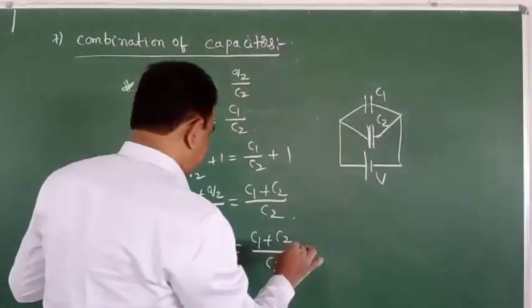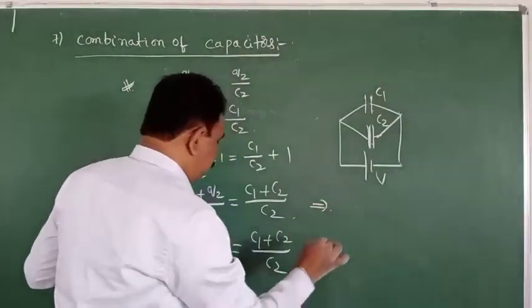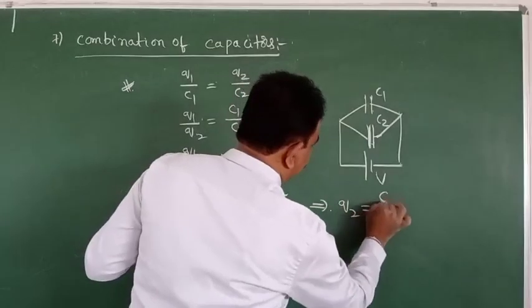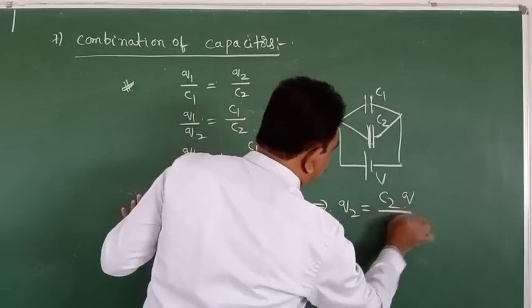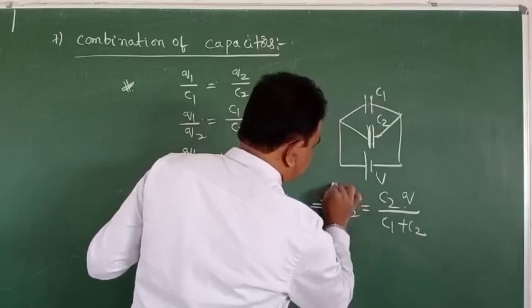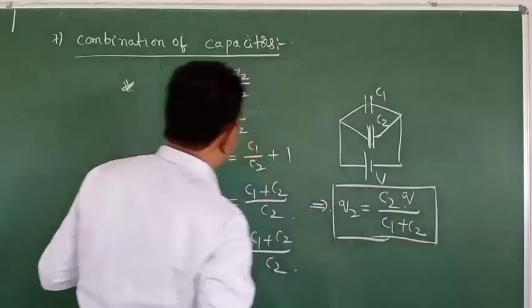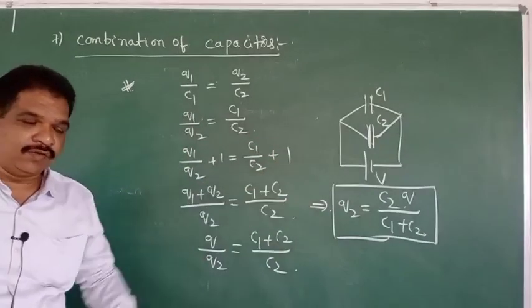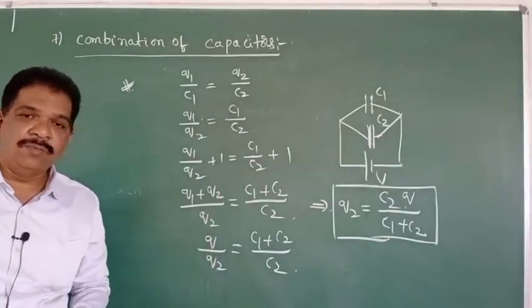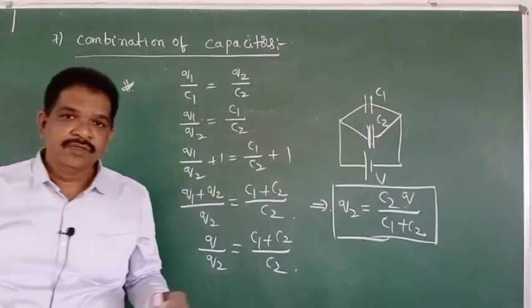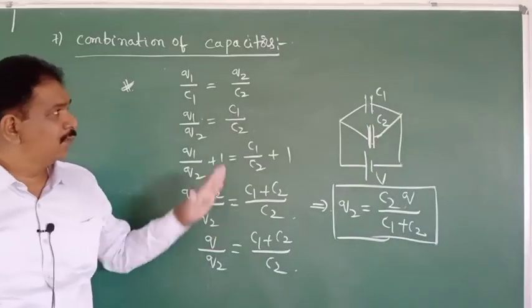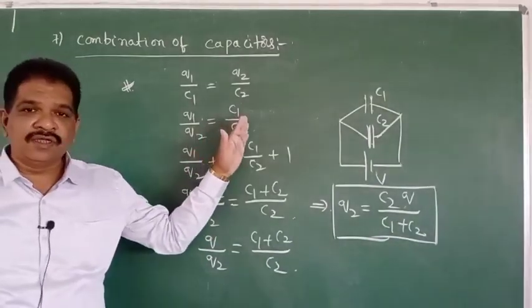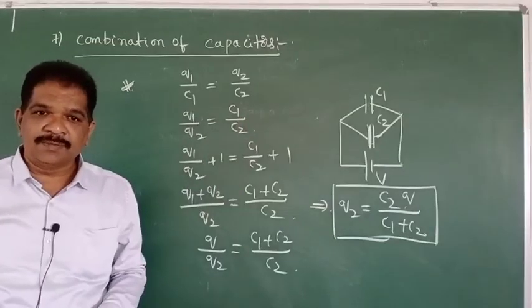From this, Q2 is equal to C2Q by C1 plus C2. Similarly, if you reverse this one, you will get the Q1 value, C1Q by C1 plus C2. In this manner, we will get these formulas. This is about the combination of the capacitors.